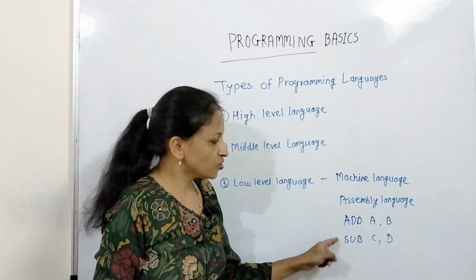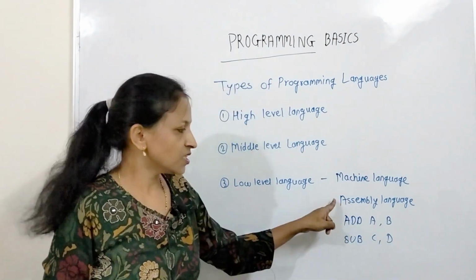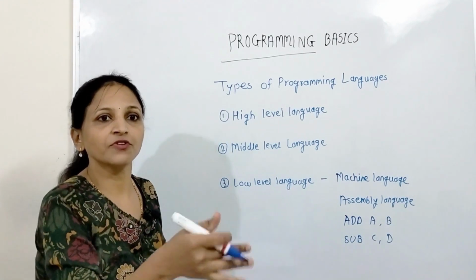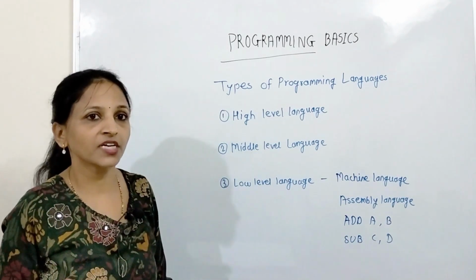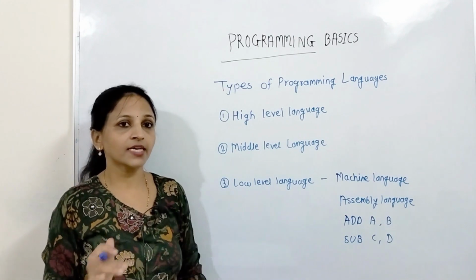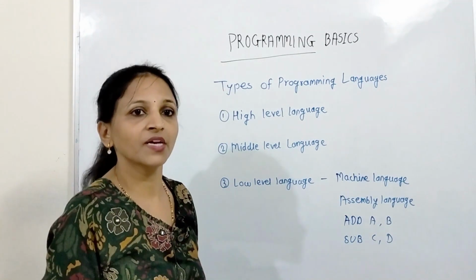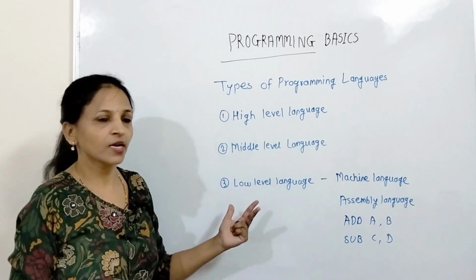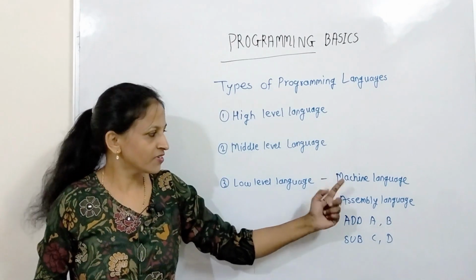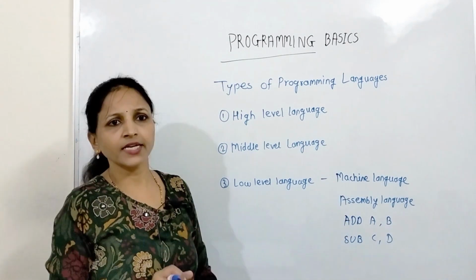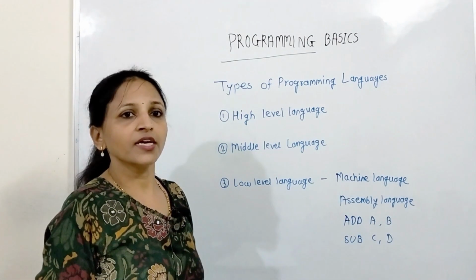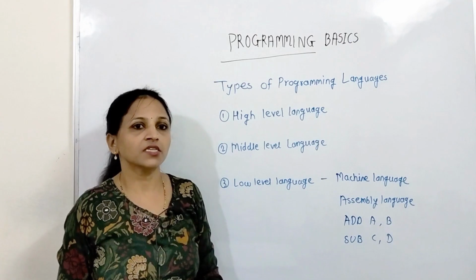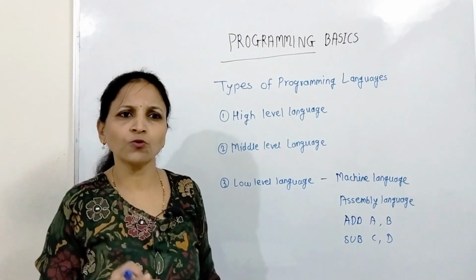These instructions, or whatever program you are writing using assembly language, should first be converted to machine language and then only it will be executed, and that task will be done by the assembler, which is nothing but a language translator. If you are writing any program with low level languages like machine language or assembly language, then it is very easy for the machine to execute because that is very close to the machine.